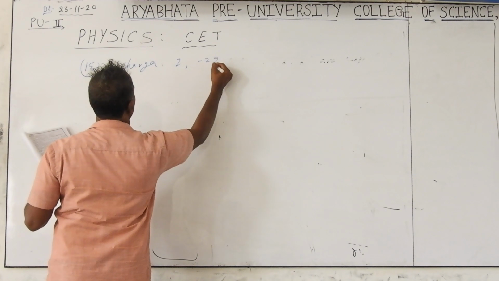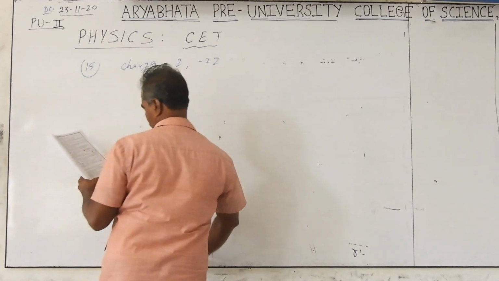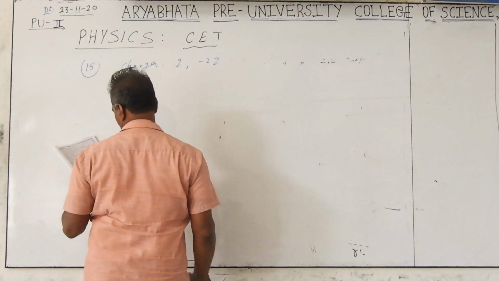Charges Q and minus 2Q are placed at some distance apart.